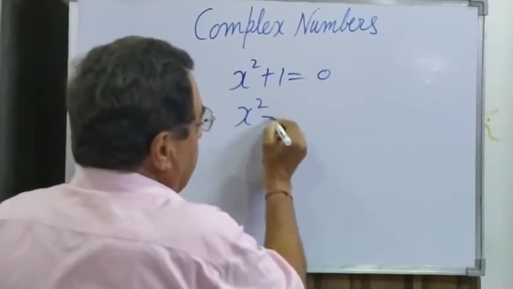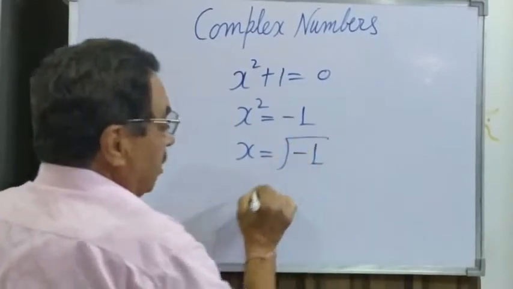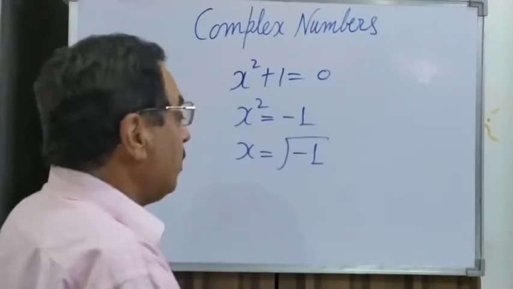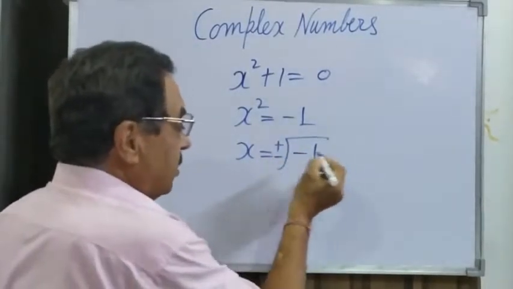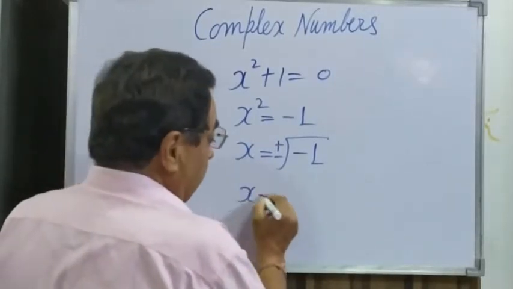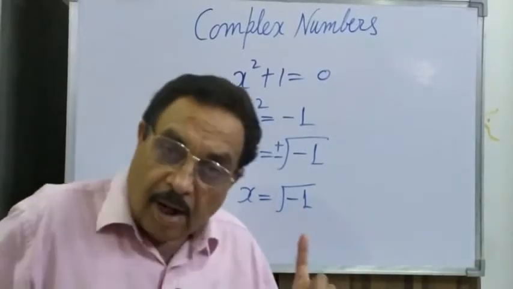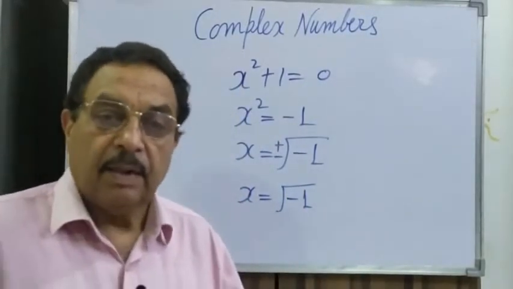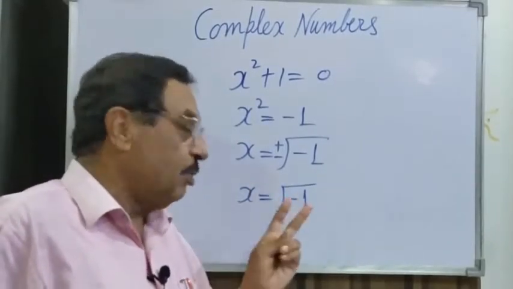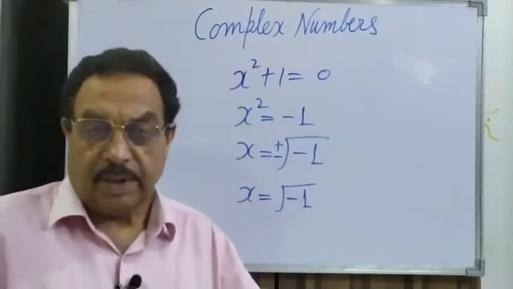Then for this quadratic, x we get is plus minus under root minus 1. And ultimately we are getting the value under root minus 1. Remember, you have never seen this; if the discriminant is minus 1, the under root is not possible. Any negative number under a root was not possible, as you have studied.